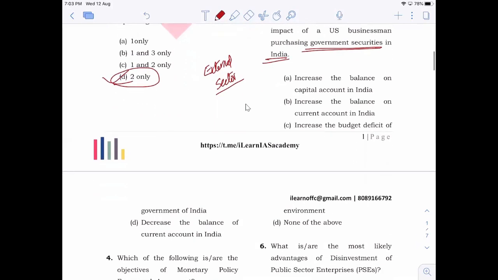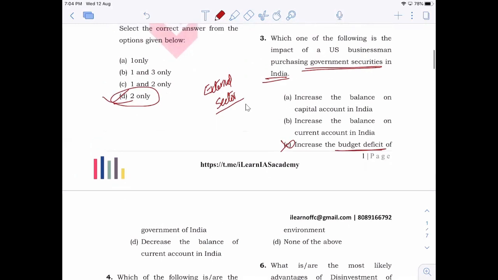Now here, increase the balance on capital account, increase the balance on current account, increase the budget deficit, decrease the balance of current account in India. In this case, you can easily eliminate the budget deficit option because purchasing government securities has nothing to do with increasing the budget deficit, right? It has something to do with investments and with the balance of payment. US businessmen purchasing government securities comes under investments, right? They are making investments into the country.